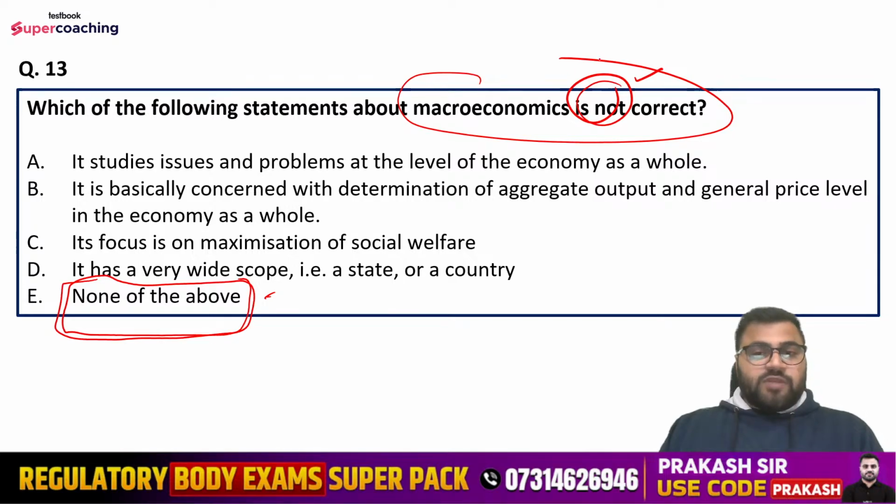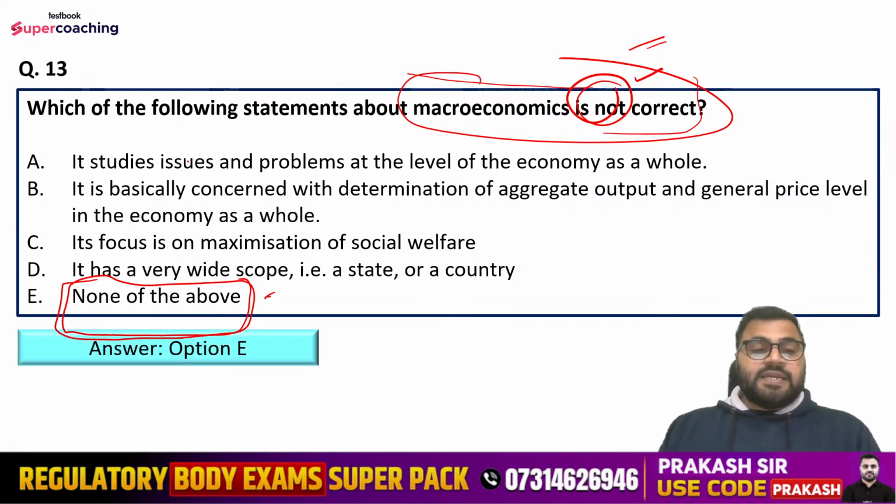We are looking for the incorrect statement, right? So you have to read all the statements and then identify which one is incorrect with reference to the macroeconomics context. Yes, so what is the right answer, guys? The right answer is option E, none of the above, because all the statements are correct.